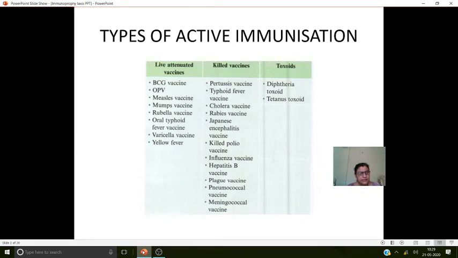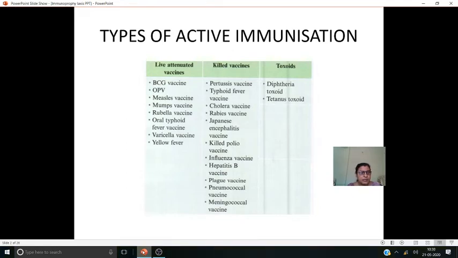And next are toxoids. Toxoids are nothing but toxins produced by bacteria, but these toxins are detoxified. Certain microorganisms do not cause destruction or damage to the body by themselves, but they release some toxins. So those toxins will cause damage to the body and cause disease in the body.